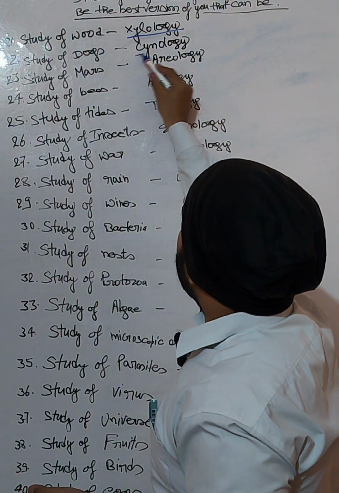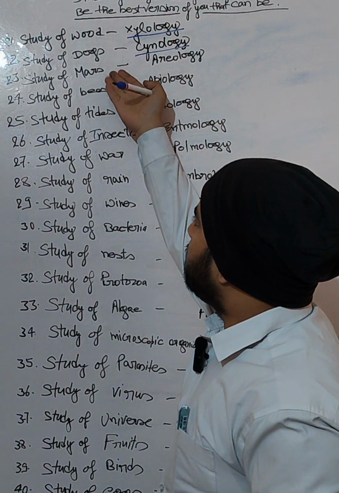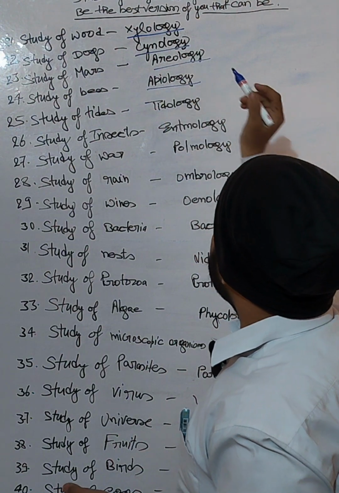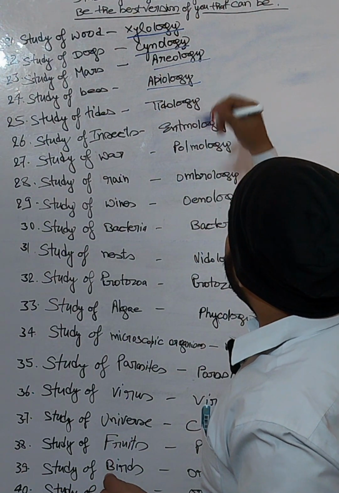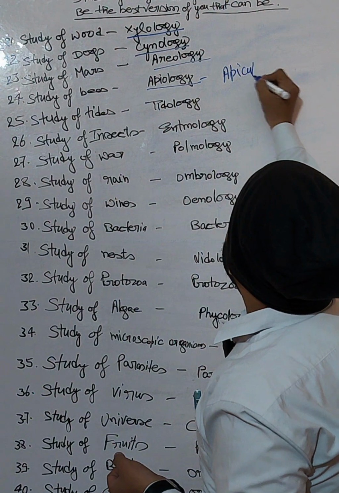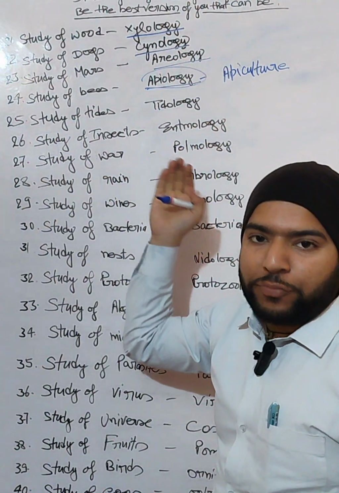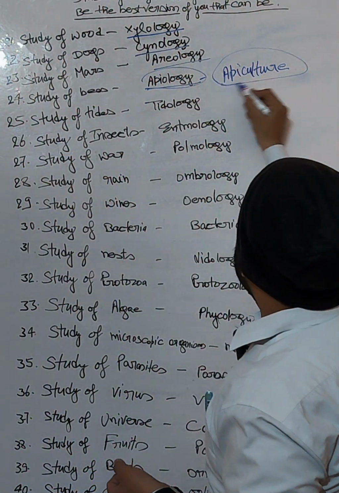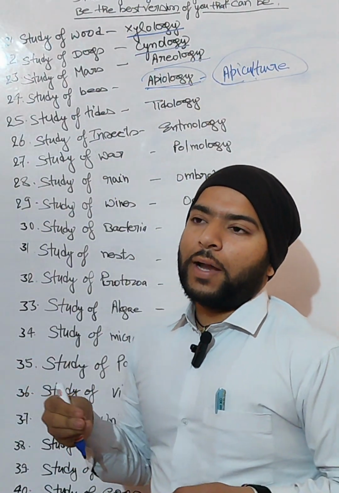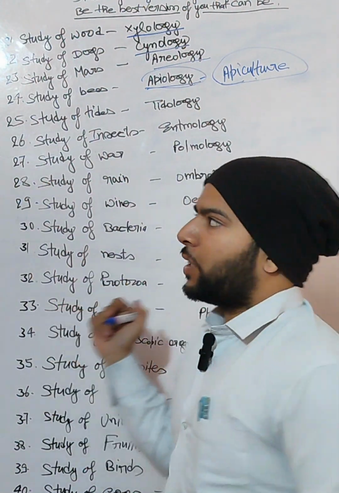Study of dogs, kynology. Study of Mars, that is, Mars is a planet, areology. Study of bees, apiology. And I have one more thing I will discuss. There is one more thing, that is apiculture. Here is apiology, that is the study of bees, and this is apiculture. That means apiculture is the management and production of honey.